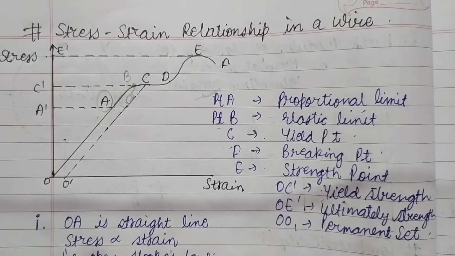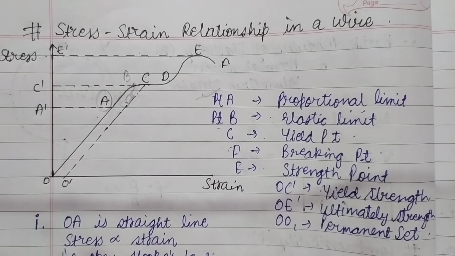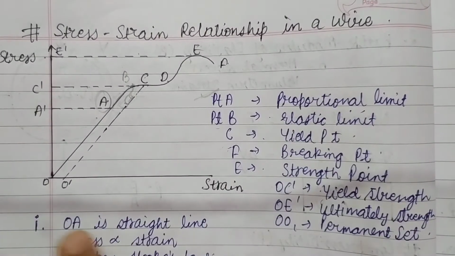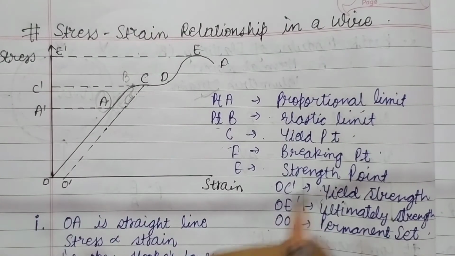This topic is from chapter number 9, which is mechanical properties of solids. Now let us see if we plot a graph between stress and strain for a wire. So this is the graph that we obtain. Now let us understand what this graph is.